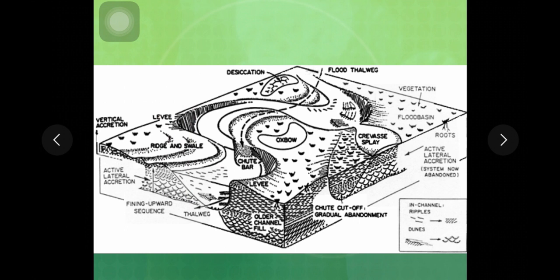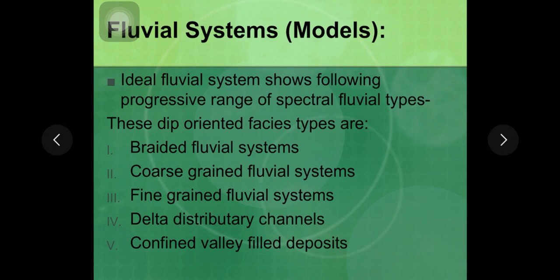So this is all about the sub-environments of a fluvial system. The next part that we're going to begin with after this is the braided river system. So we are going to begin with all these systems and we'll see each one in detail.